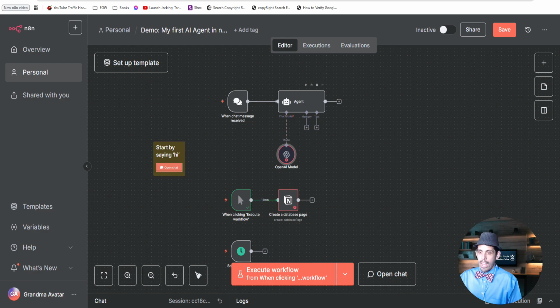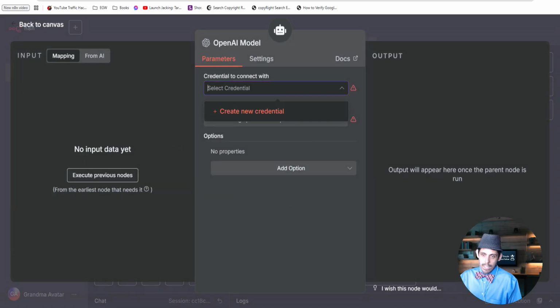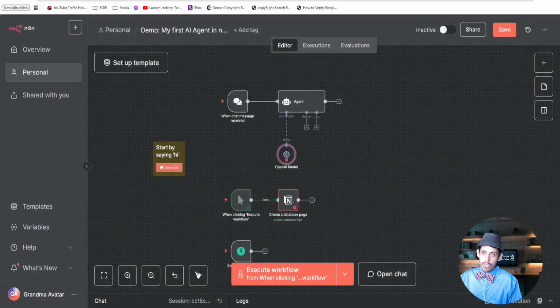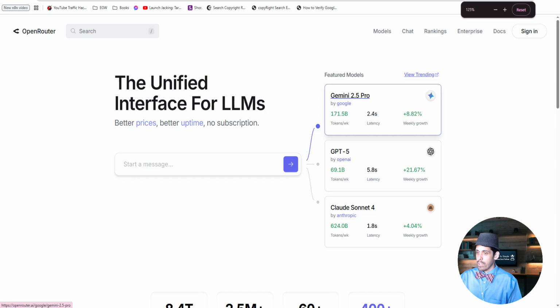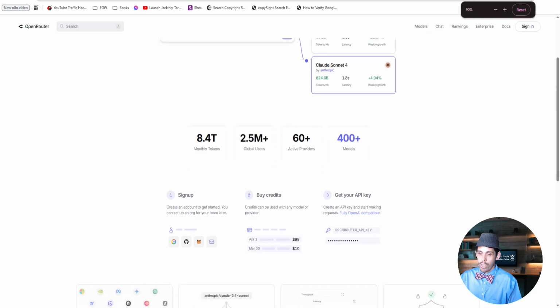Now, chances are if you're in N8N, you're going to want to use an AI model, like a chat model. You need to get credentials for this, but I wouldn't really use OpenAI. I did in the beginning until I knew better. What I wish I knew sooner, and I'm glad I learned pretty quickly, is there's a really cool API or tool called OpenRouter. OpenRouter is one API that gives you access to all the major models. Like you got Gemini, OpenAI, ChatGPT 5, Claude Sonnet 4, all of the best chat models.